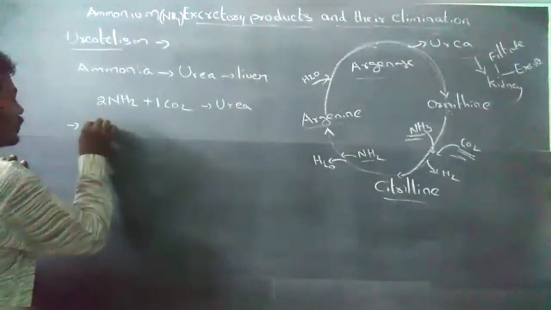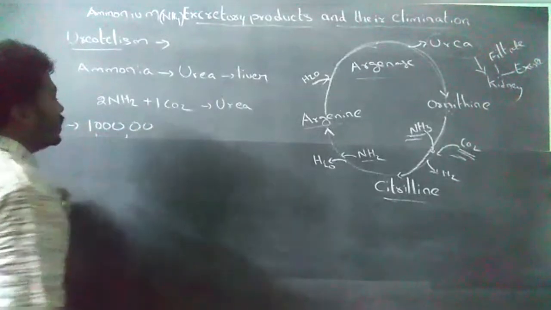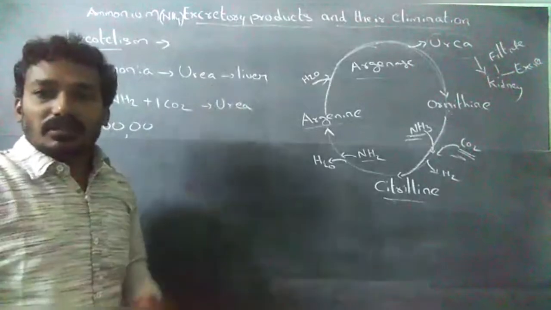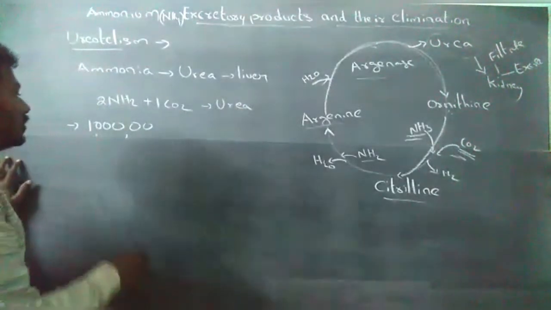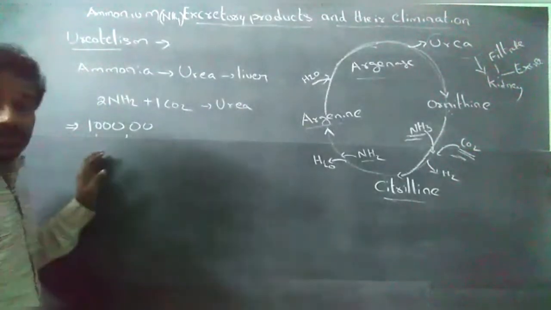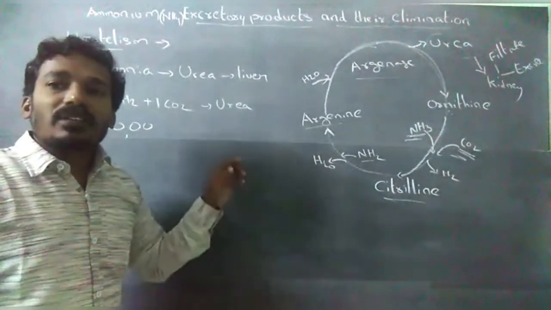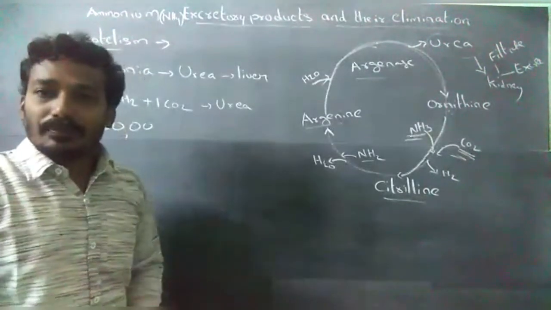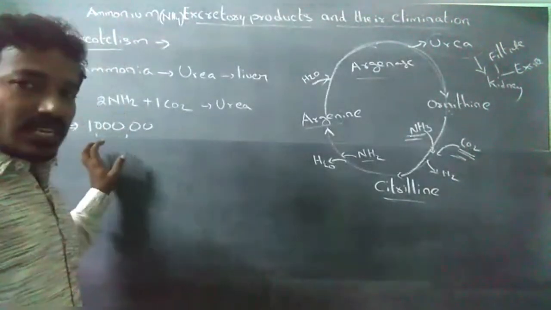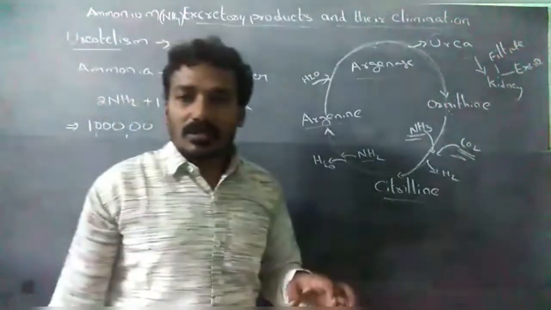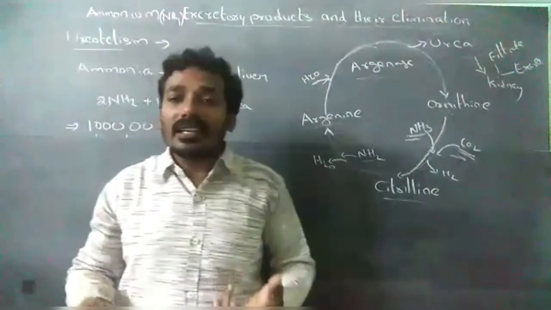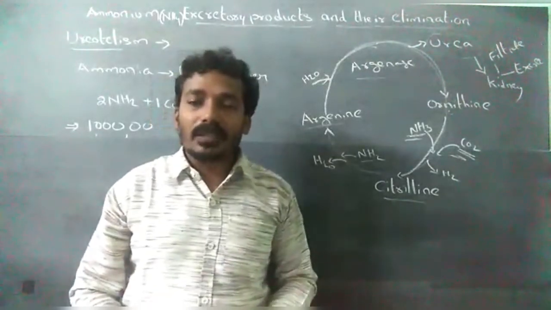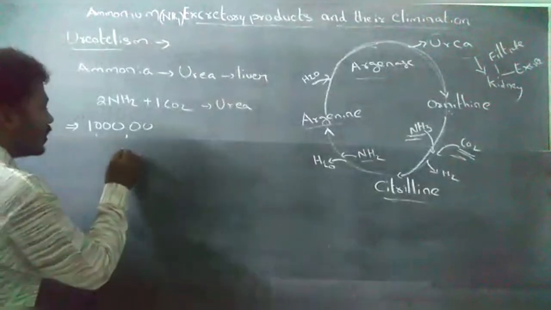Urea is less toxic compared with ammonia. Urea is 1 lakh times less toxic compared with ammonia, and it is less soluble compared with ammonia. So some organisms store urea in their body to maintain a higher concentration. This process is called physiological uremia.